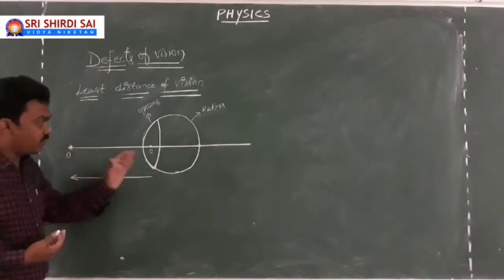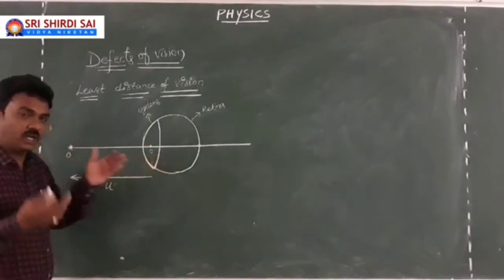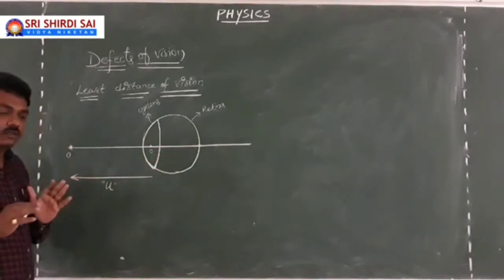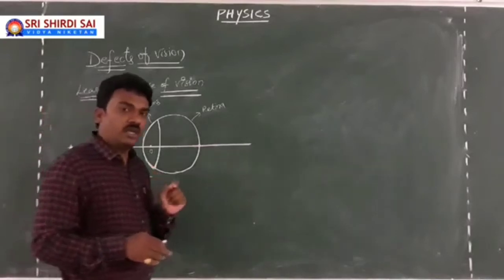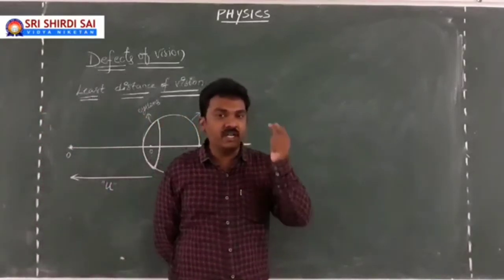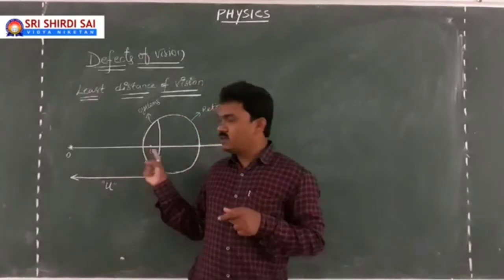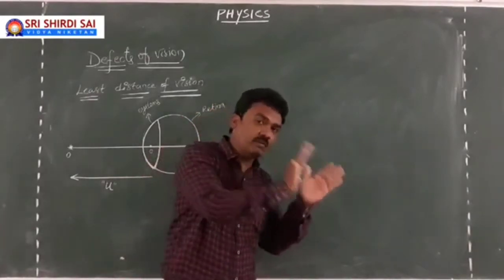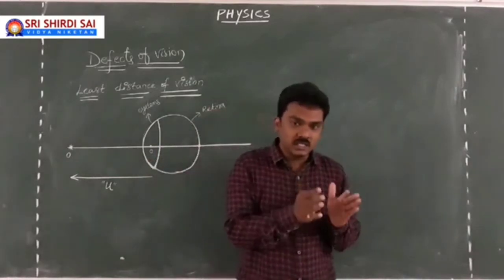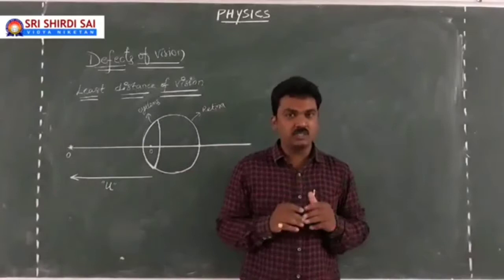Because the light rays coming from the object are refracting and focusing onto my retina, I have a sense of vision. Yes, so I repeat once. You are having a comfortable sense of vision means the light rays coming from the object enter your eye, refract through your eye lens and fall on your retina. Then only do you have a comfortable sense of vision of that particular object.